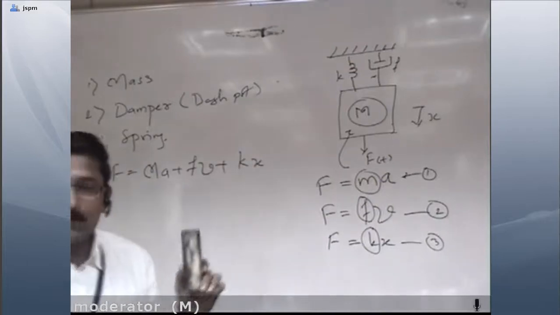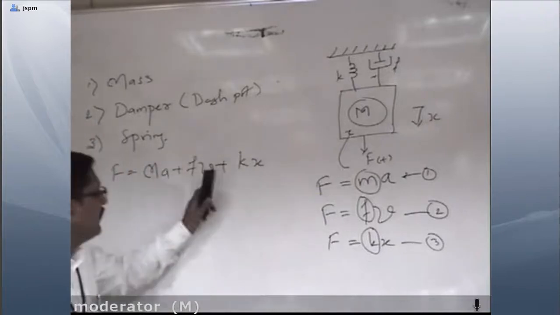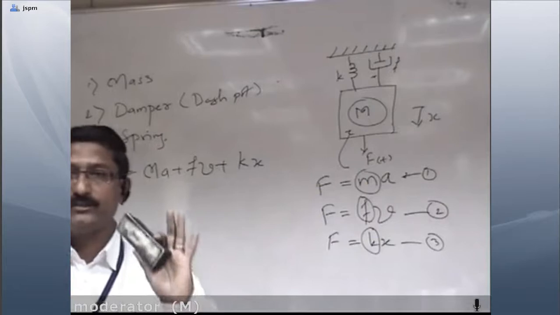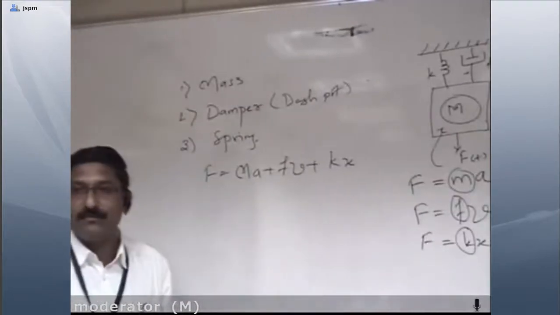Whenever we write equations, the variables must be unique; then we can say the equation is in unique form. So we assume displacement as the basic variable.